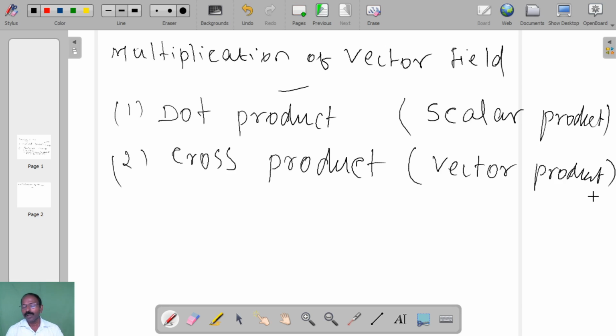So in the multiplication, there are two methods. One is a dot product, another one is cross product. The dot product is used for scalar product, and the cross product is used for vector product.